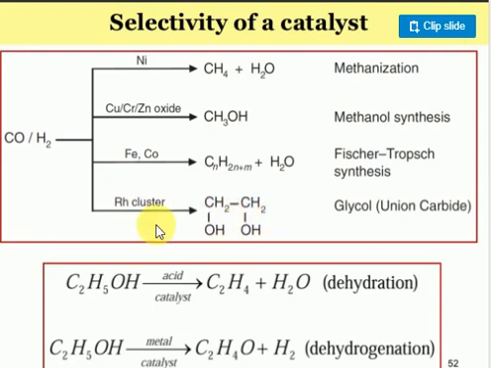So a particular catalyst, using similar reactants, gives different products. The product depends upon the particular catalyst. This is called selectivity of the catalyst. All catalysts cannot perform all chemical reactions. Only a particular catalyst can give a particular product only. This is called the selectivity of the catalyst.